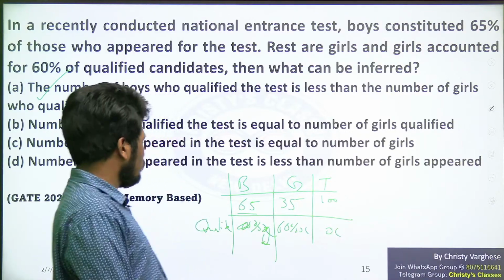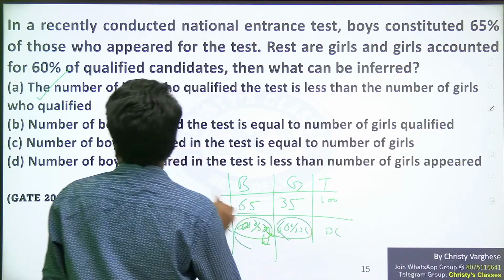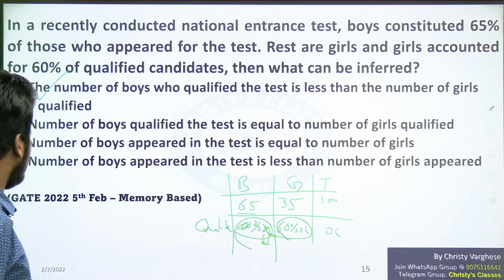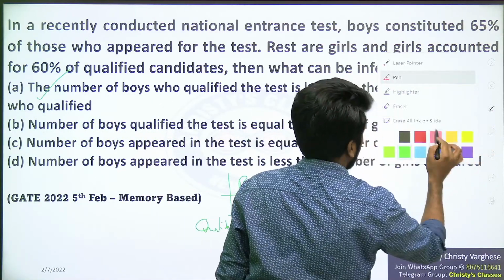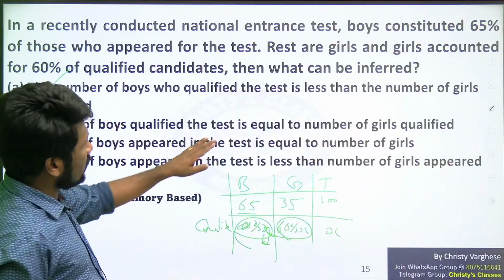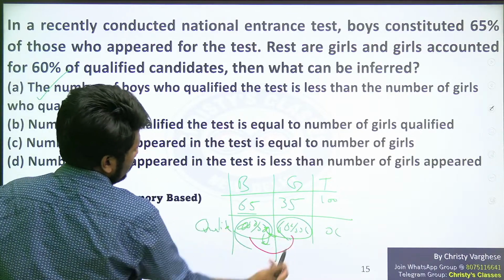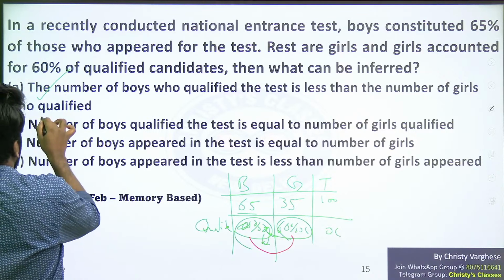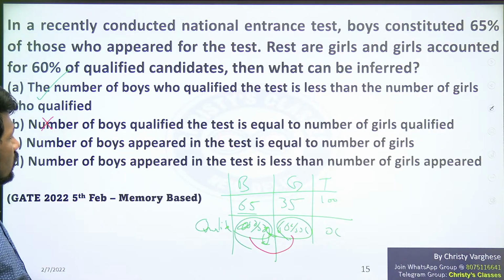So anyway, 40% of X is clearly less than 60% of X. So option A is the correct answer. But for practice, let us analyze the other options also and see why they are wrong. Number of boys qualified the test is equal to number of girls qualified? No, that is what we just told. 40% and 60% are not equal. So this is wrong.